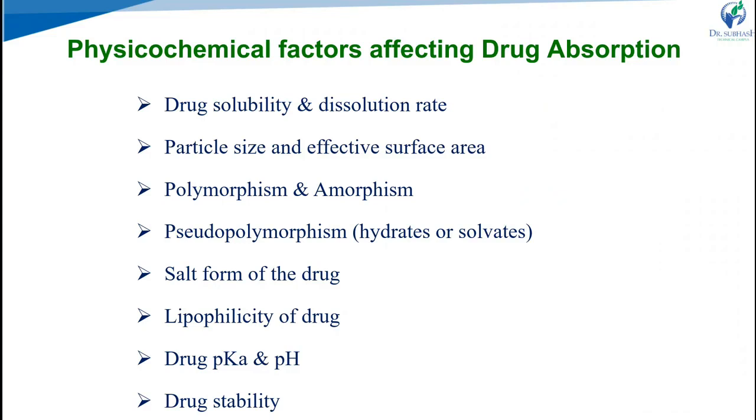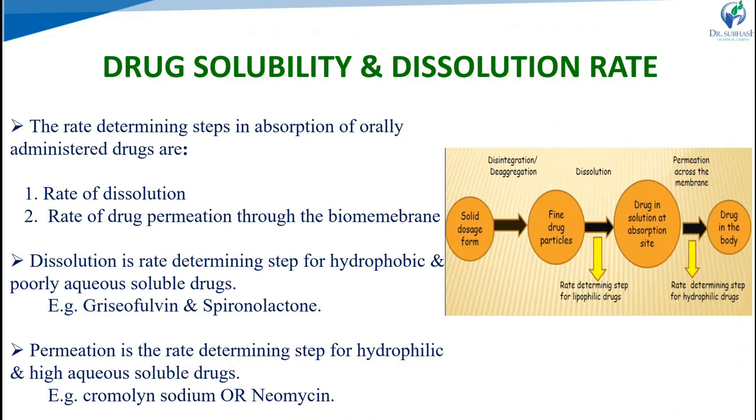So these are the factors under the physicochemical part. One by one we will see each factor.